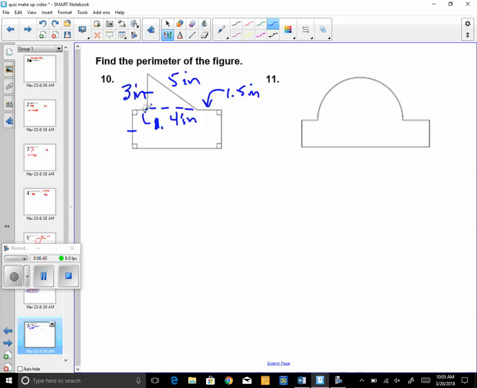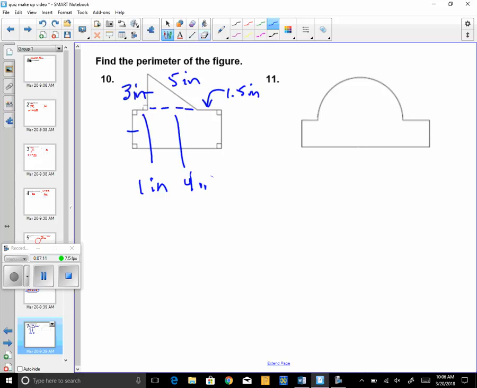So that's all I'm going to give you. The small side there is 1. Let me see if I can make this better. It's hard to read this part. So again, these two sides are the same. This is 1 inch. This is 4 inches. All right, so you're going to use all that information to get the perimeter.